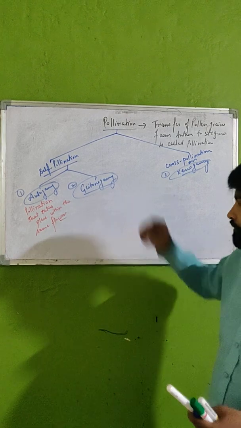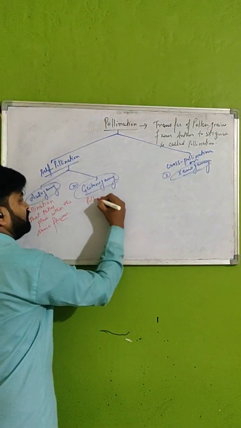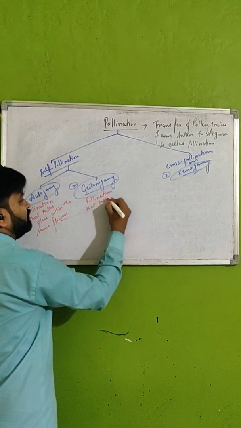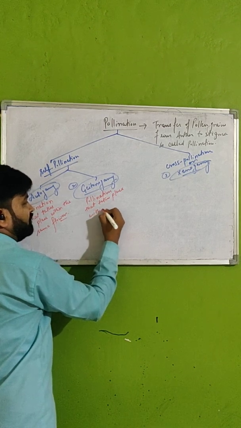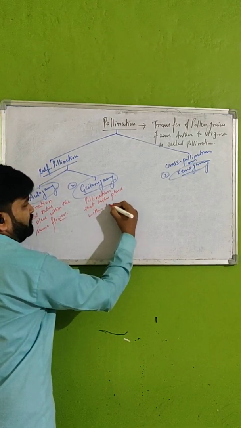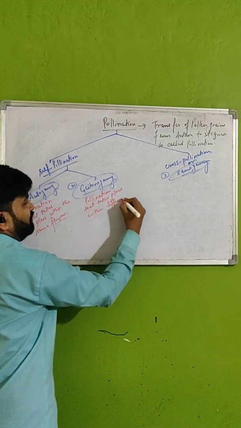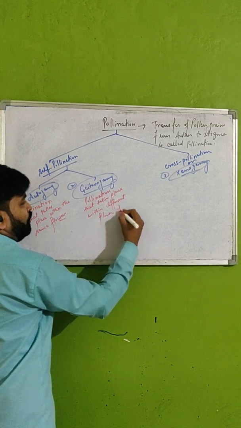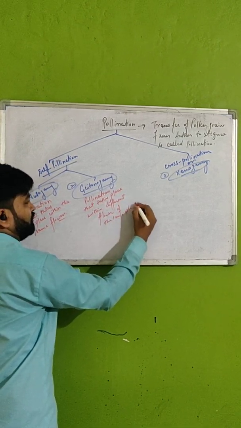If we talk about geitonogamy, it is a pollination that takes place within different flowers of the same plant.